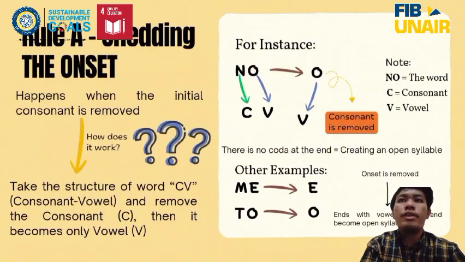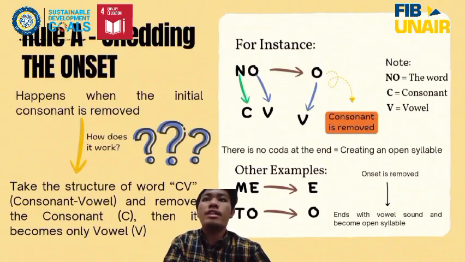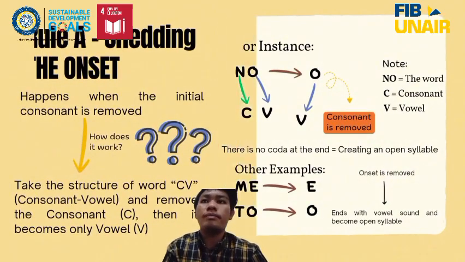For instance, if we take the structure CV, consonant vowel, like the word no, and remove the consonant, it becomes only V, or vowel, that is O. No becomes O. This creates an open syllable because there is no coda at the end of the word. Another example: me and to become E and O. When the onset is removed, the syllable ends with a vowel sound, which makes it an open or free syllable.